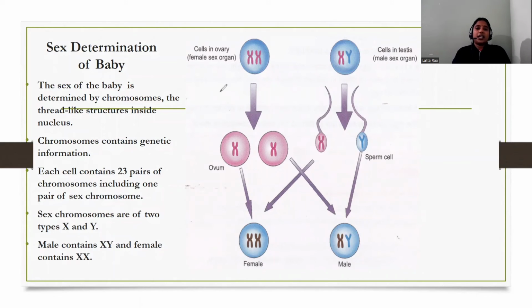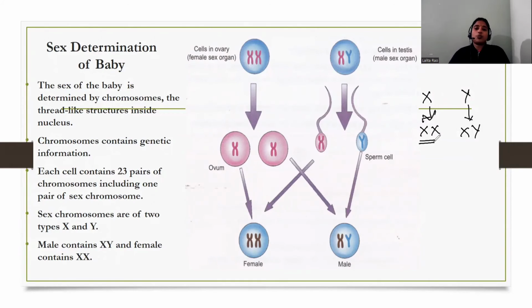But as you know, the female sex organ, the ovaries, releases the female cell, the ovum. There are 2 types of sex chromosomes, X and Y. The female contains both X chromosomes and the male contains the combination XY.